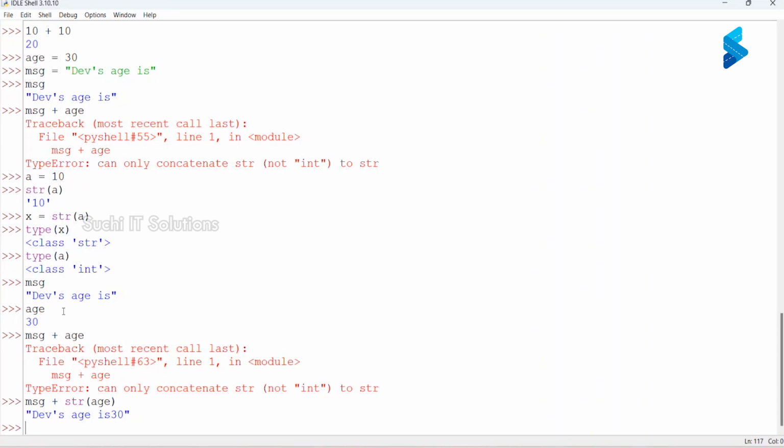So if you want to join a string and an integer, then you have to convert the integer to the string data type. Only then can you join them. Are we clear? Yes, sir. Clear, sir.